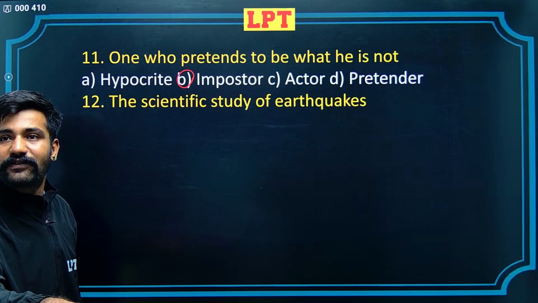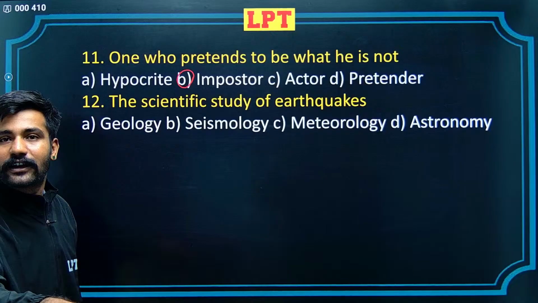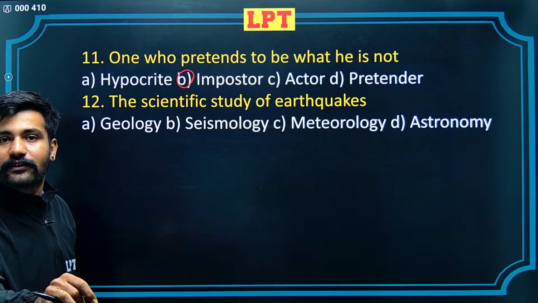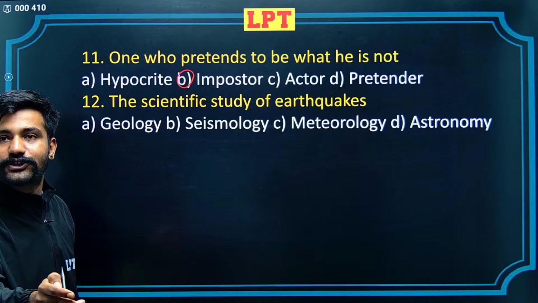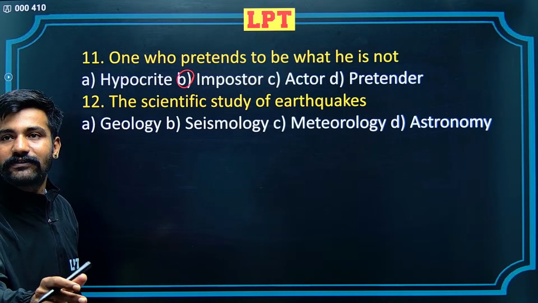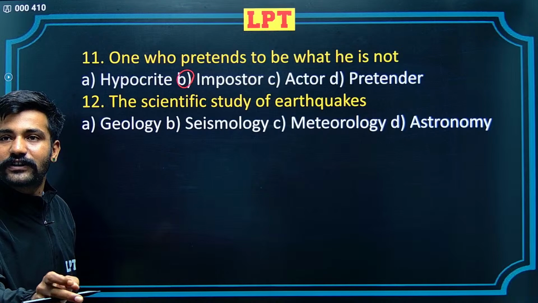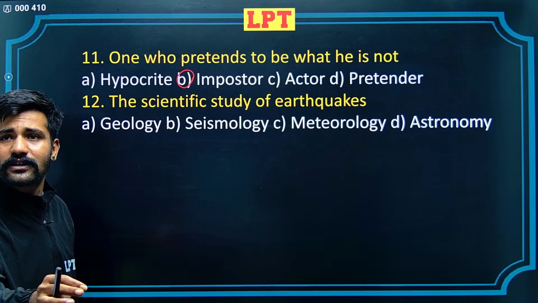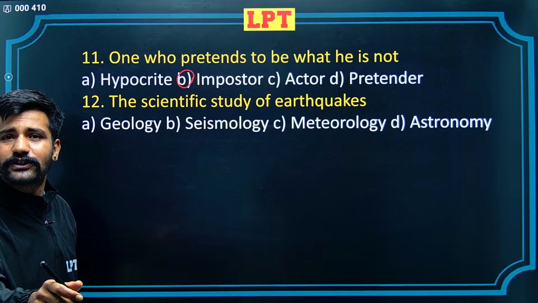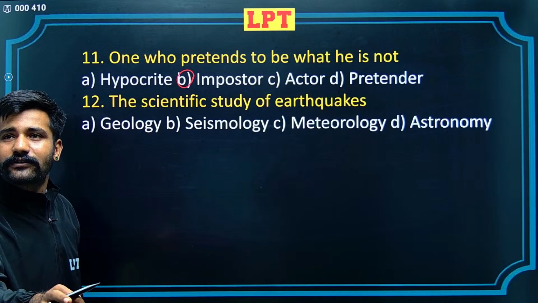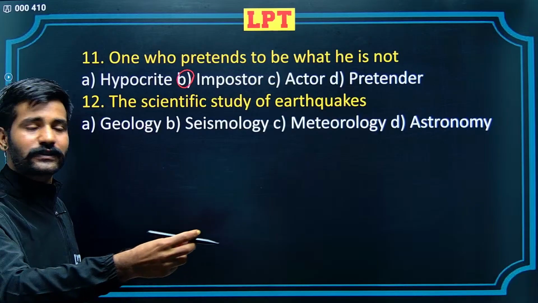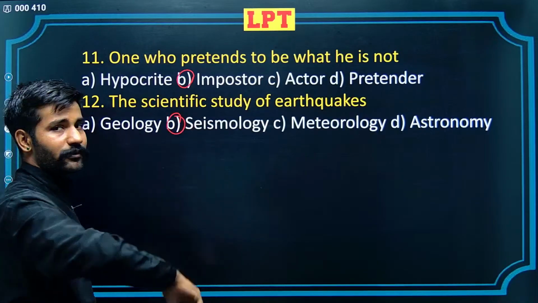Next, the scientific study of earthquakes. What is the correct alternative? The first alternative is geology. Geology refers to earth and its study. C alternative is meteorology, which refers to, sorry, meteorology is something which refers to climate and weather. D is astronomy. The correct answer is seismology. Correct, Tamanna.